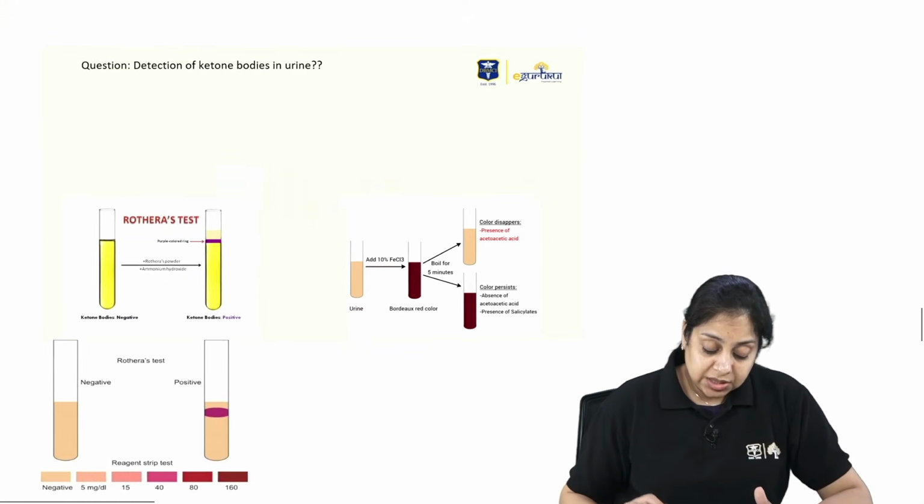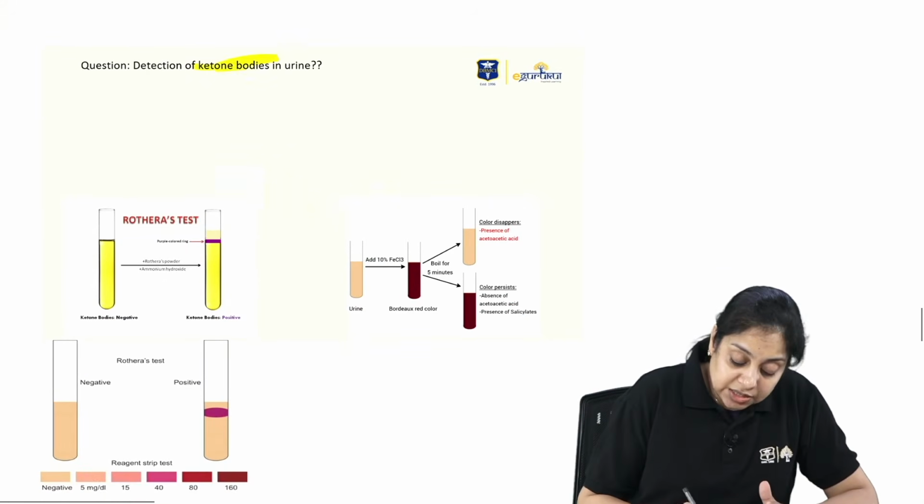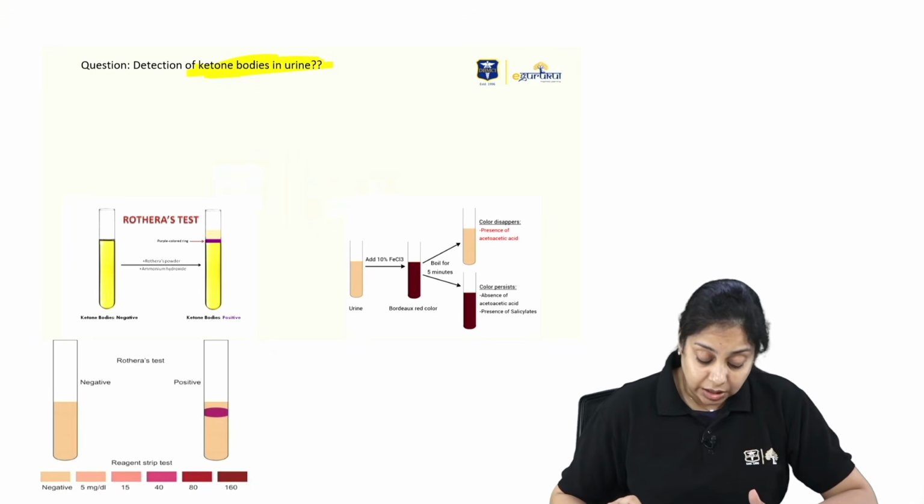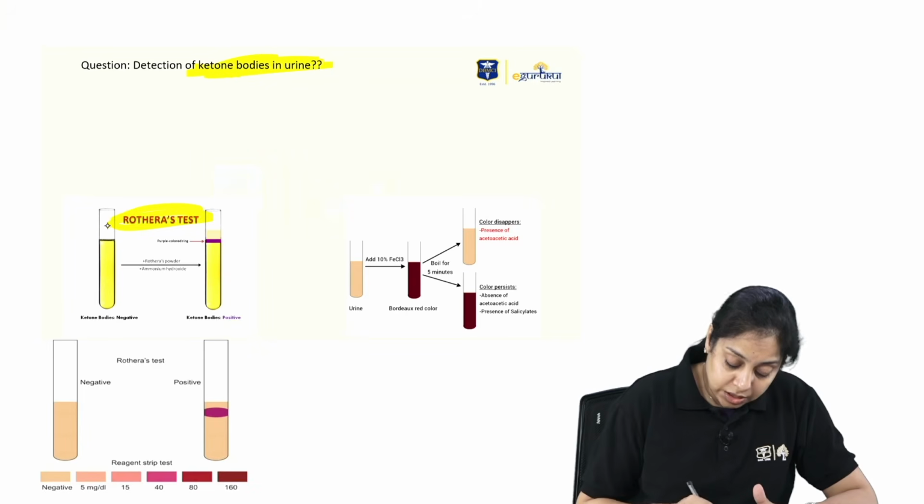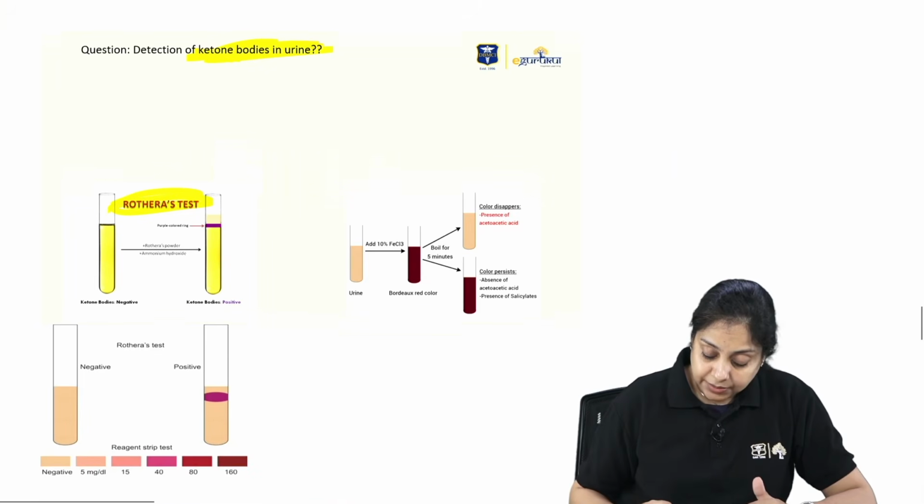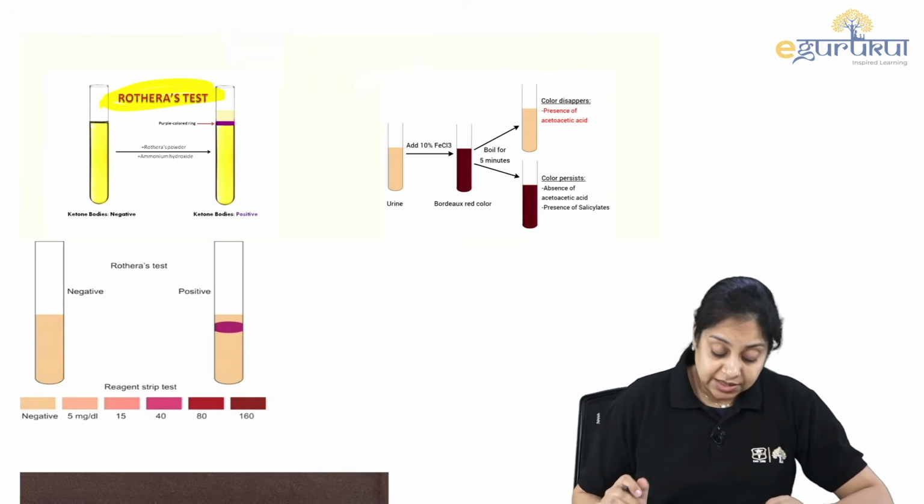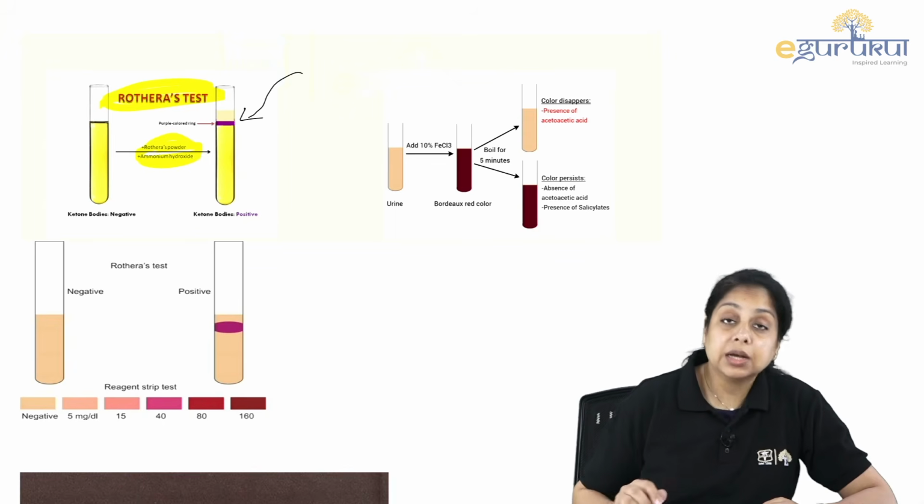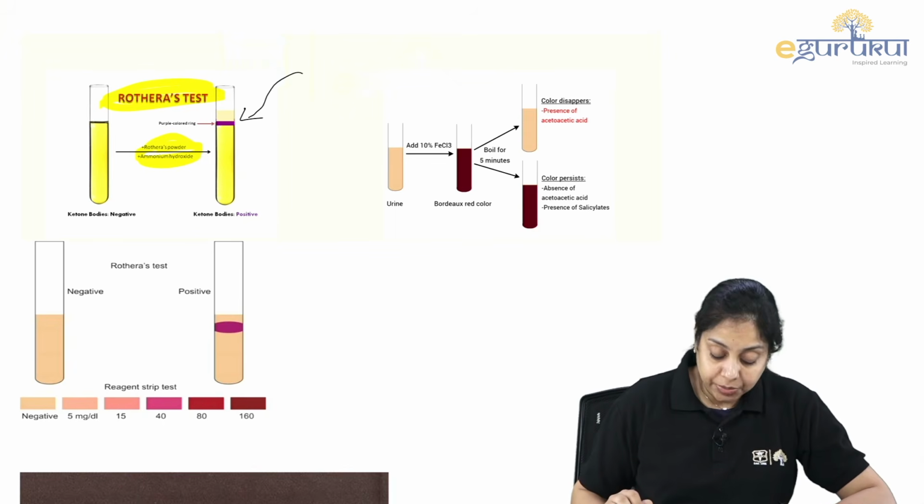Now the last question is detection of ketone bodies in the urine. How do you detect the ketone bodies in the urine? Actually, there are two tests we talk about. One is Rothera's test. In Rothera's test, we add the Rothera reagent and what do we see? We see the purple colored ring.